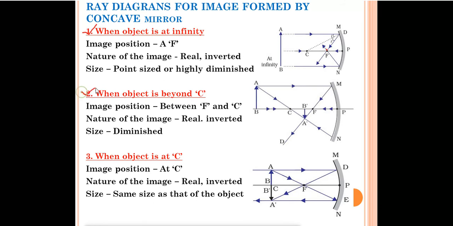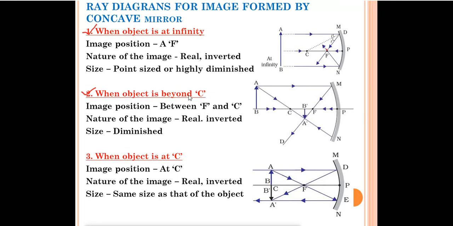The second one is when the object is beyond C. This is our concave mirror, and this is the principal axis. This is the pole, this is focus point F, and this is the center of curvature. One more thing I want to say: if the distance between the pole and focus is 1 centimeter, then you have to make the distance between the center of curvature and focus also equal, 1 centimeter. Like this you have to draw with your scale.